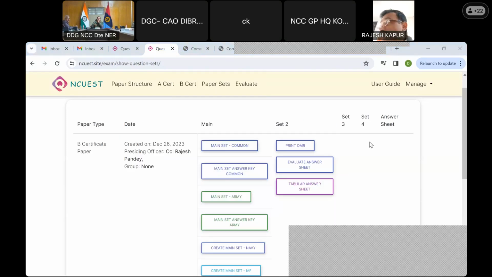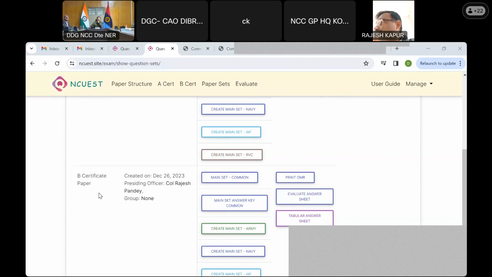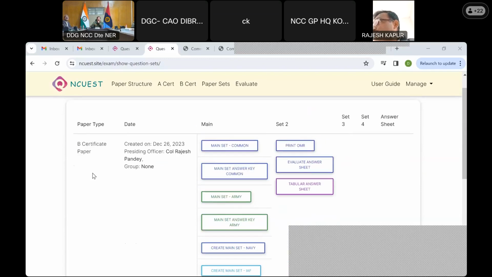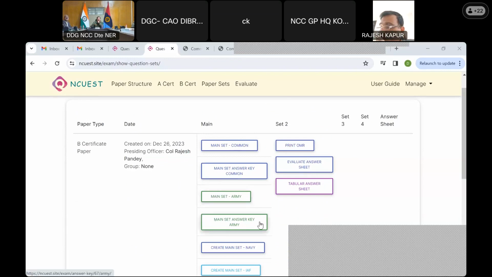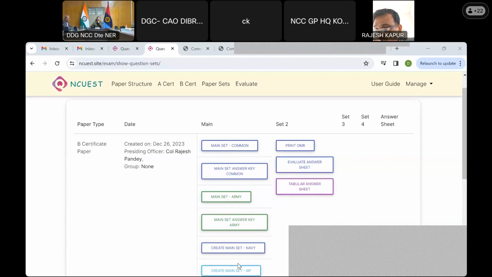Look at the screen. Paper type B certificate, created on 26 December, presiding officer so-and-so, group so-and-so. Okay, this is one paper. What you're seeing on the left side is one paper. I'm scrolling down, this is the second paper. I go back to the first paper. It has the main set army with the main set army answer key. I have not done it for Navy, Air Force and RBC, otherwise they will also look like this.